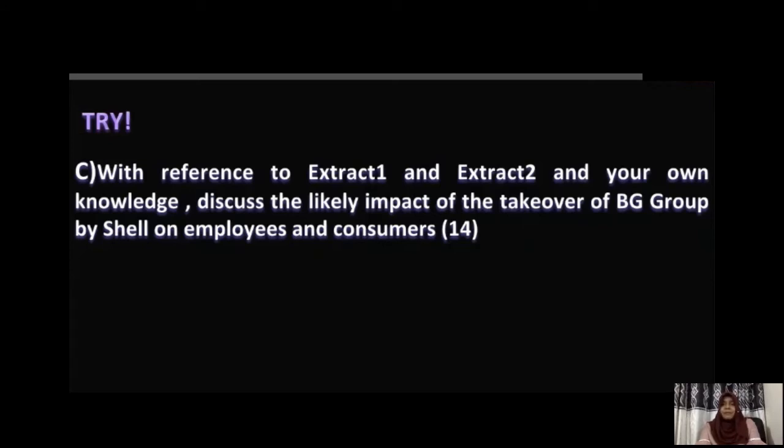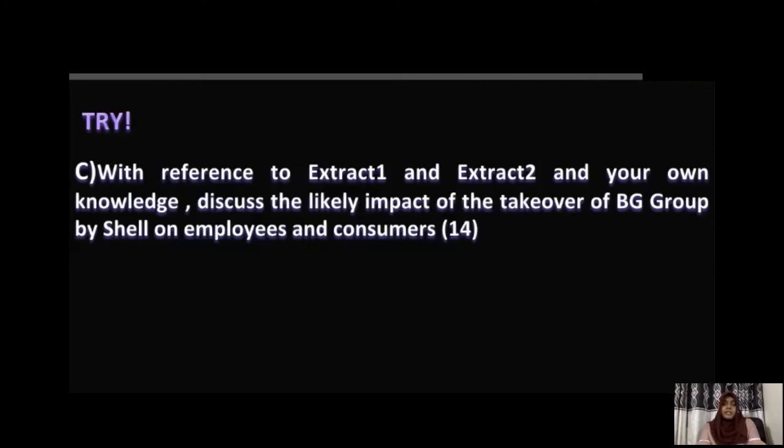Impact can be positive, impact can also be negative. So you could start with positive impact on both sides, or you could sometimes include negative impact. It will be easier if you can start with the positive impact, right? So already you have gone through extract 1 as well as extract 2. So I will not be revising the extract as such, but I will be briefly identifying some of the points that you could identify.